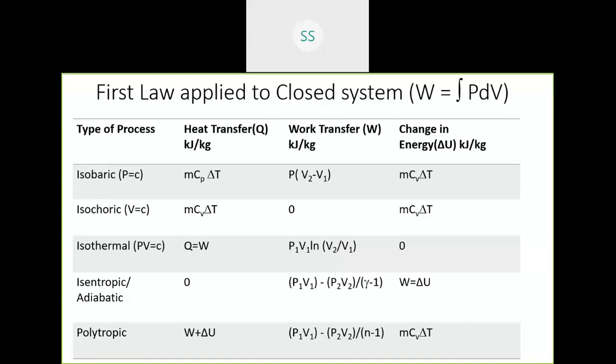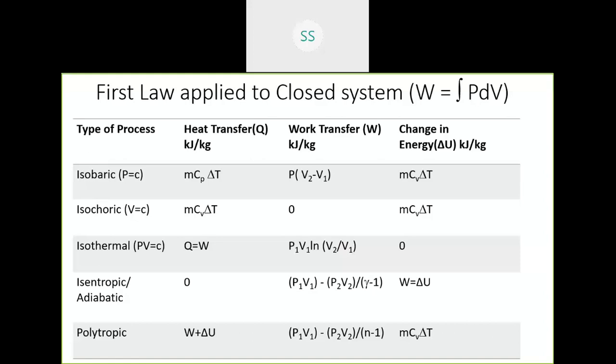Using this table, we can solve any set of problems, including cyclic processes. You can solve a problem to find the corresponding state, pressure, volume, and the total energy, and we can prove the first law for a cyclic process.